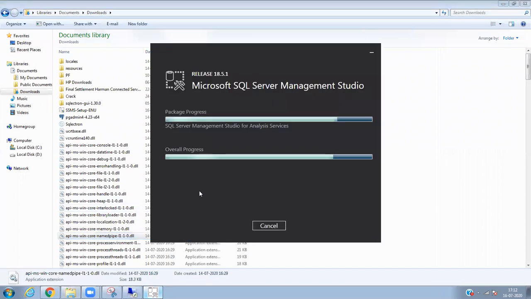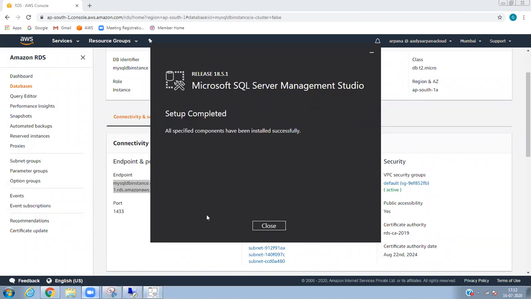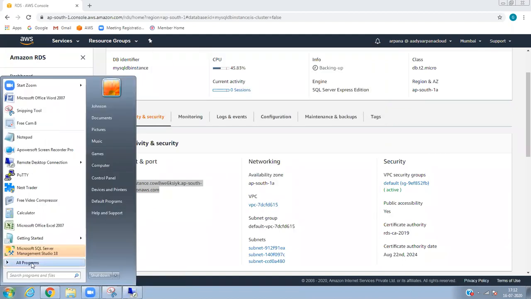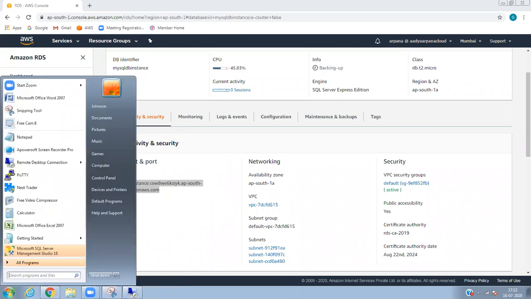See, actually, when I copy pasted in the server, it was cancelled. I mean, the transfer got cancelled. However, I'm redoing it again. Okay, the installation is successful. So go here and launch the Microsoft SQL Server Management Studio.